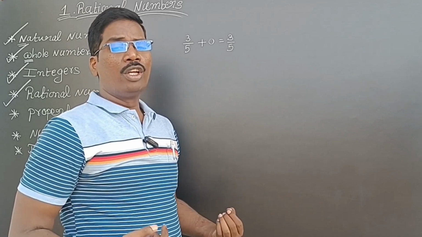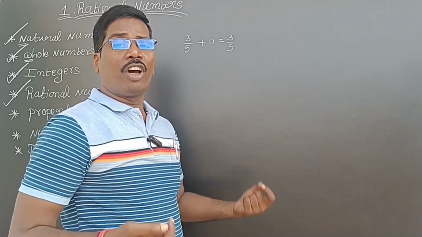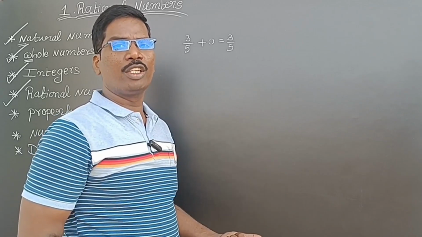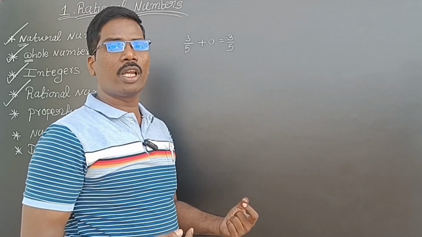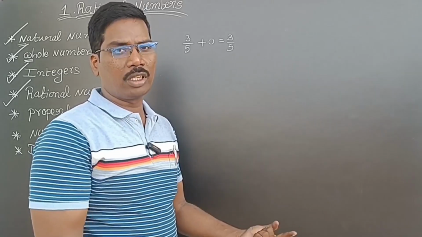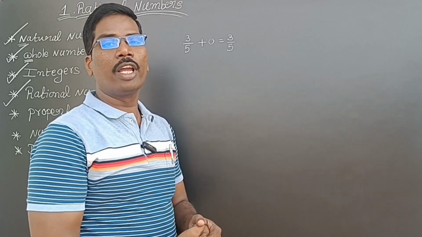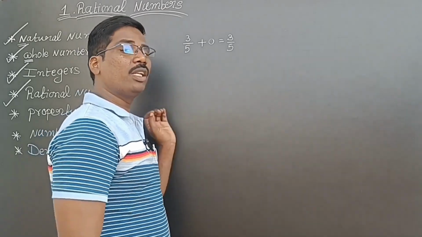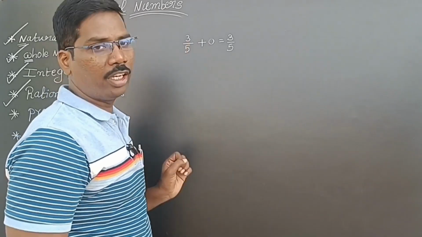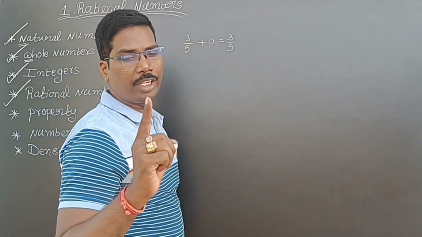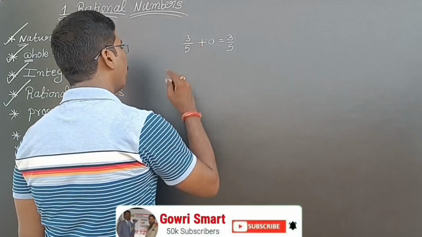Same thing for me, what will I get? My image only will be getting. If I use a mirror, whatever the face is there, the same thing is reflected in the mirror. So here the mirror is called the identity element. In the rational numbers, the identity element is 0. So we can say additive identity or identity element.